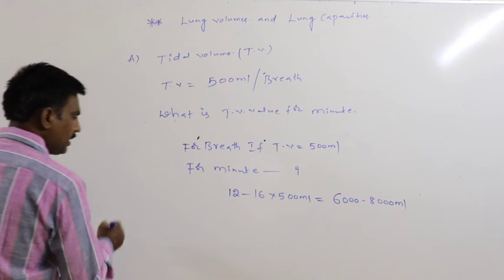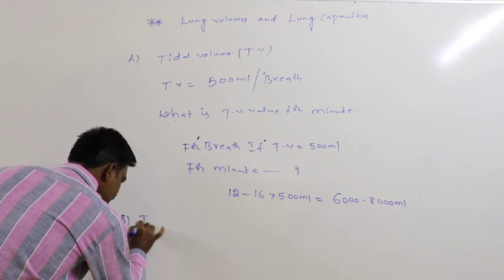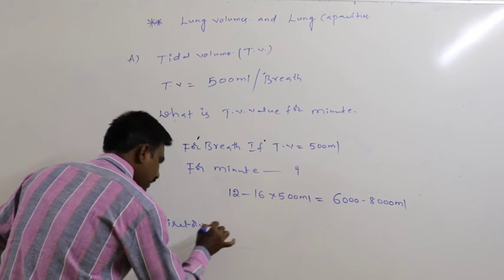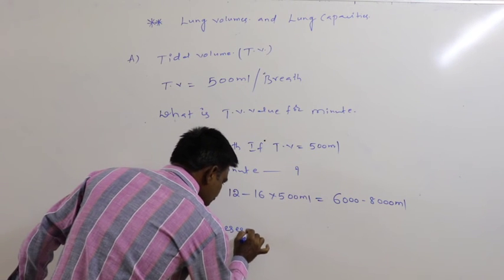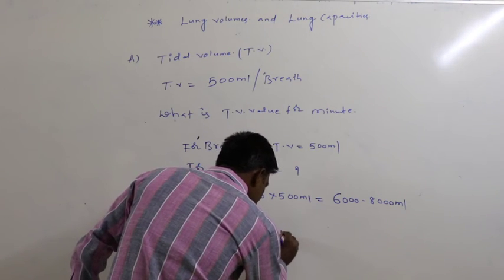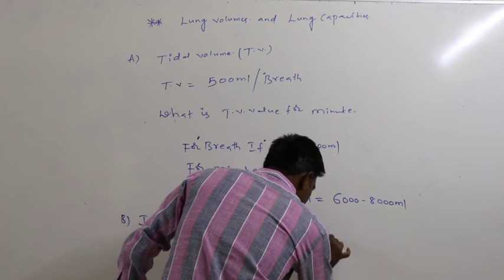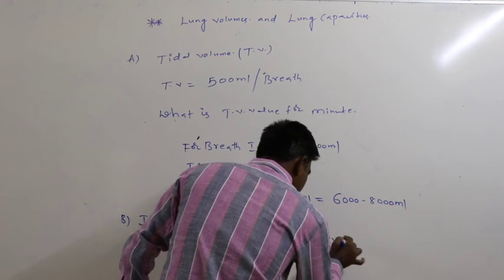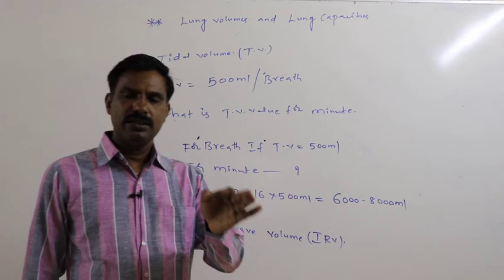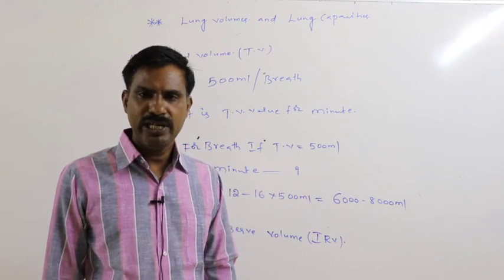Next, the second value is the inspiratory reserve volume, that is the IRV. This is simply forced inspiration.